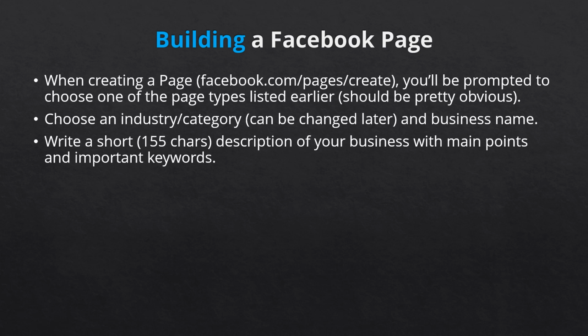The first thing you'll want to do is write a short description of what your page is about. Facebook only allows 155 characters, so you'll want to not only get the main points in just a couple sentences, but you'll also want to make sure you include any critical keywords that you want to be found for when people do searches. Keep in mind, SEO is still important for Facebook, both for its internal search as well as your Facebook page ranking in search engines like Google. Consider using Google's Keyword Planner tool to determine the best exact keywords to use in your description.